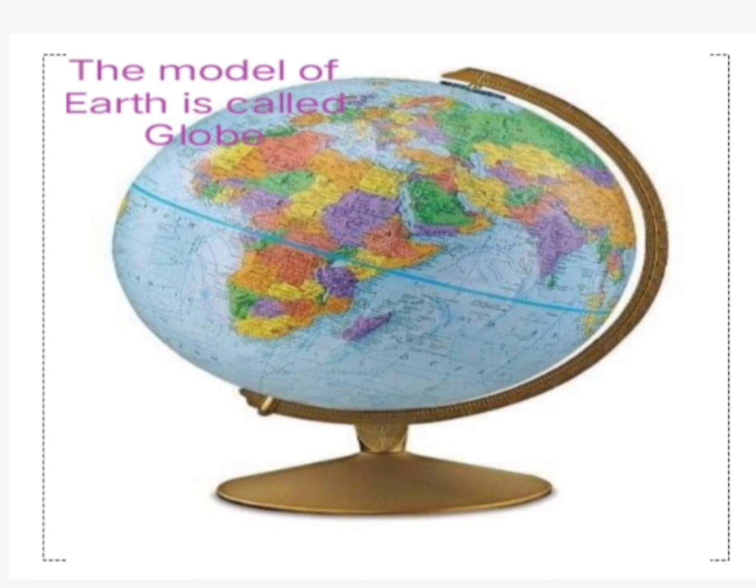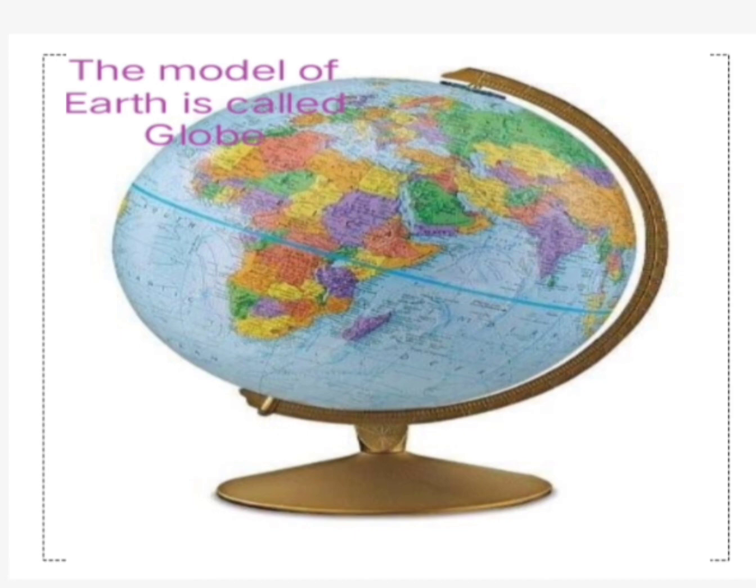Now, the globe. Globe is a miniature model of the planet Earth.